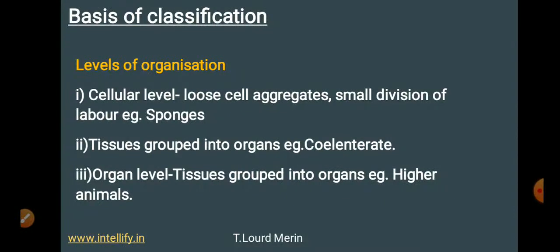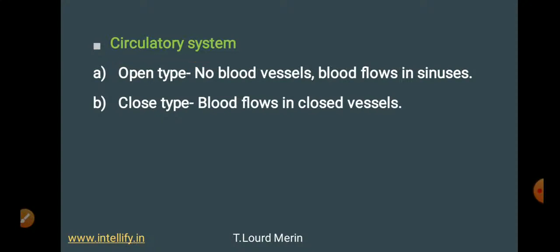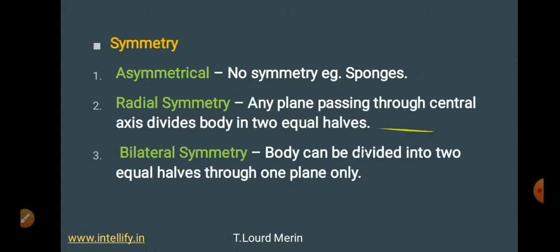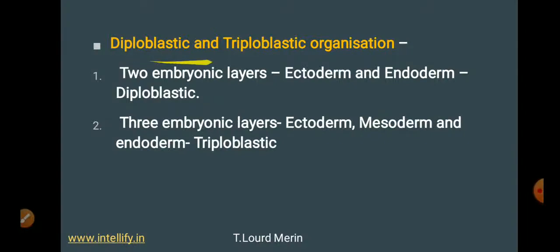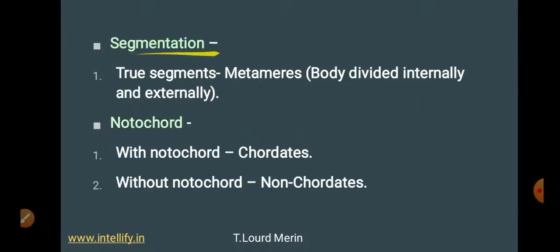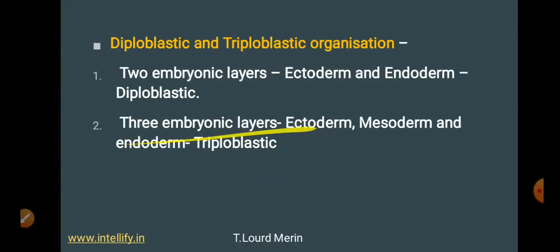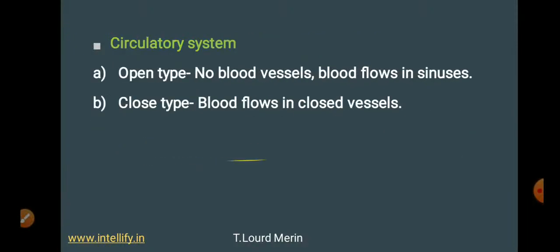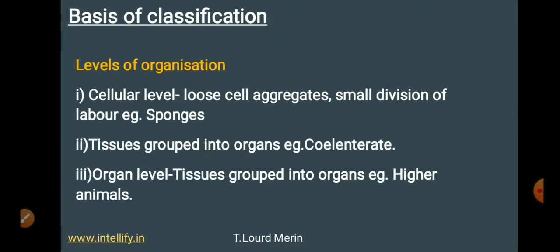The basic criteria for the classification of organisms here, that is animals, are levels of organization, then circulatory system, then symmetry, then whether they are diploblastic or triploblastic organization, then the presence or absence of the coelom, segmentation, then presence or absence of notochord. So these are the characteristics based on which the animals are classified. Let us again look into each in detail.